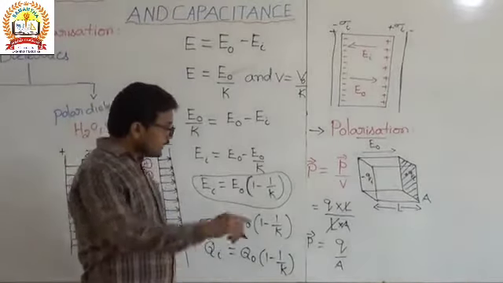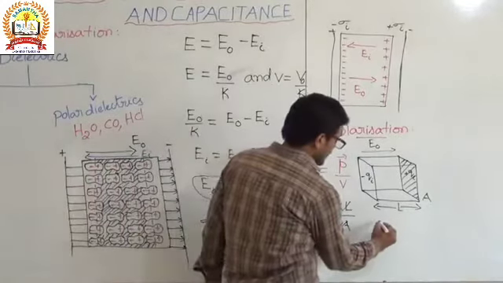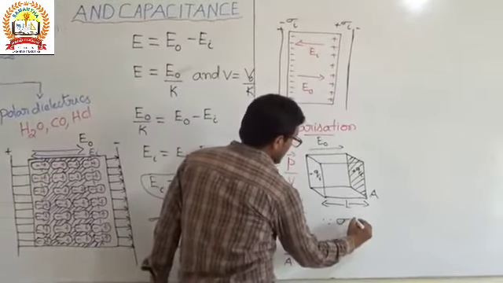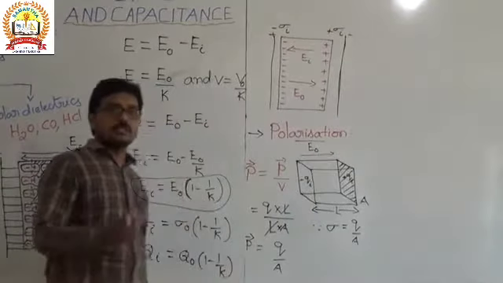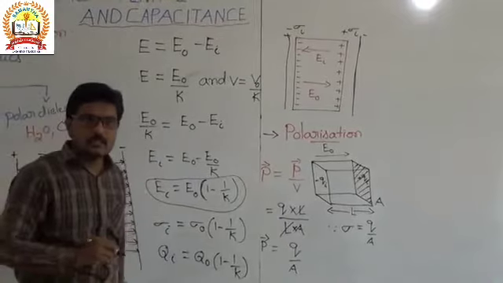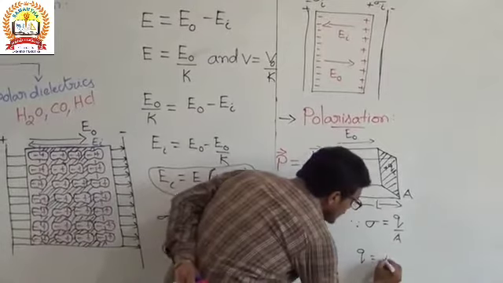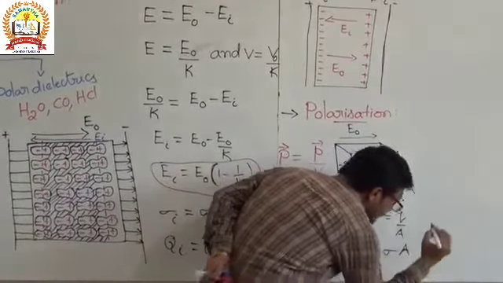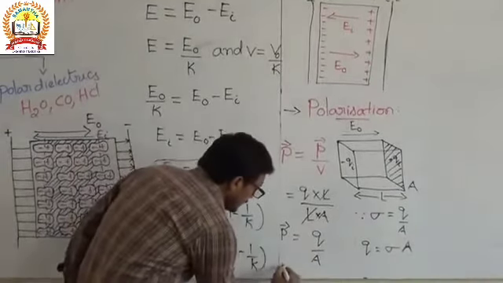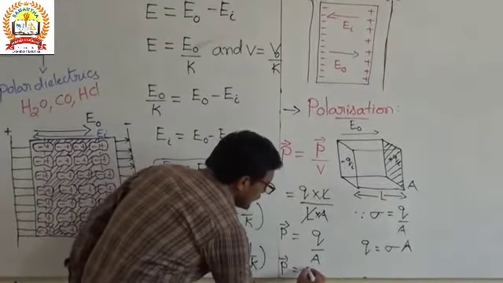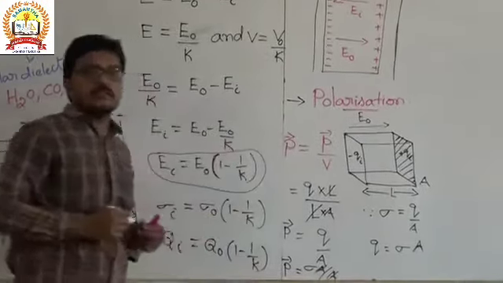Q by A. And that Q we can write in terms of the surface charge density, as we know that the surface charge density sigma is equal to charge per unit surface area. Then the charge Q is equal to surface charge density times the surface area. When we substitute in this formula, the polarization is equal to sigma into A divided by A, and this A gets cancelled.